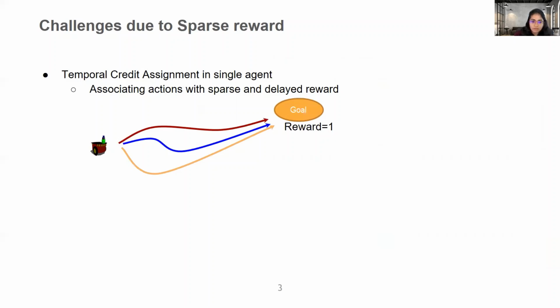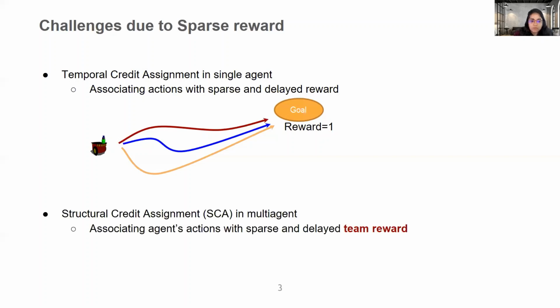The agent can take multiple trajectories to achieve that goal reward of 1. With sparse reward, it becomes difficult for an agent to identify which action at what time instant was actually responsible for achieving that reward of 1. In addition to it, in the multi-agent coordination setting, we have an additional problem, which is called the structural credit assignment problem, which is associating agents' actions with sparse and delayed team reward.